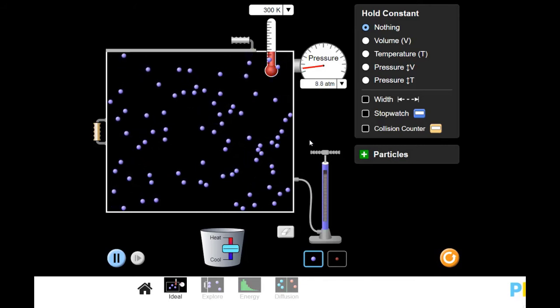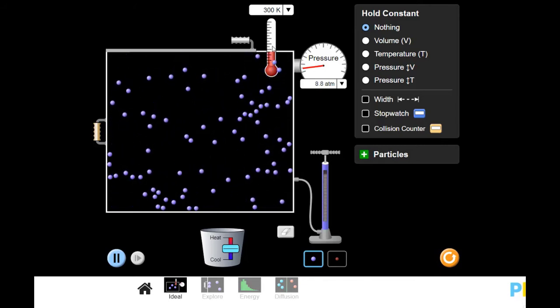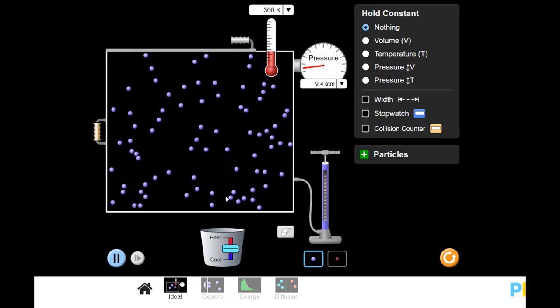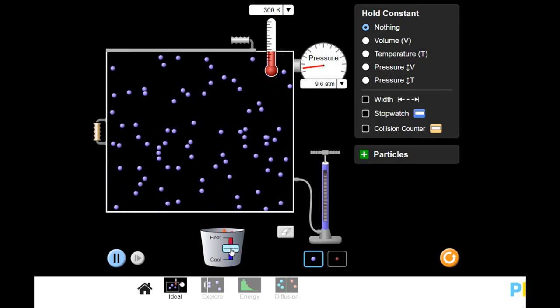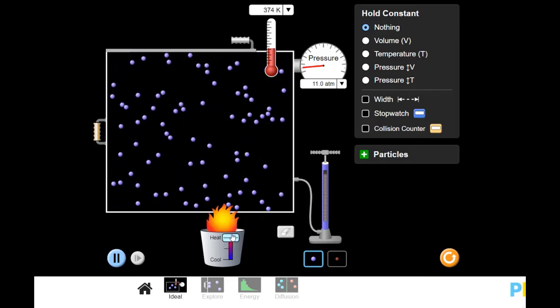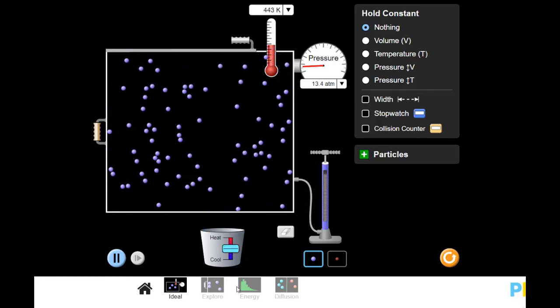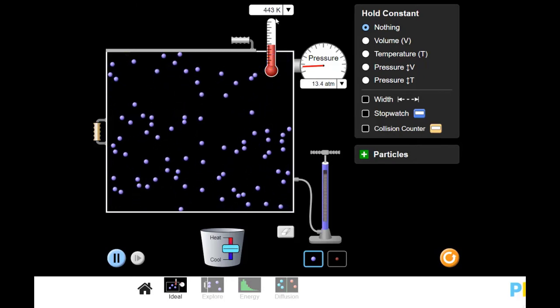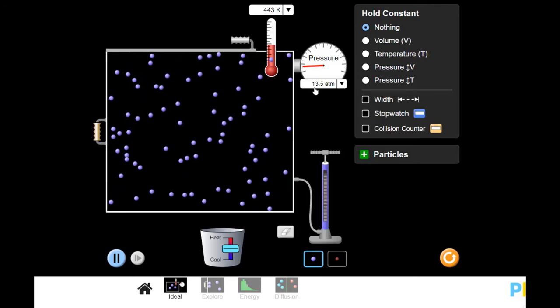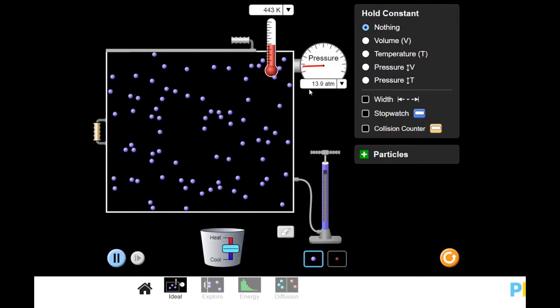And so what we're going to do is raise the temperature. I want you to notice that the temperature here is 300 Kelvin, and I'm going to add some heat. Add some more heat. So I went from 300 to 443. My pressure increased to now 13.